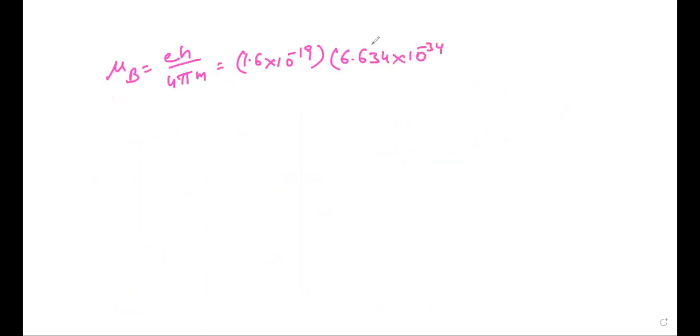What is the equation for mu B? Mu B is equal to E h by 4 pi m, where E is the charge of the electron, 1.6 into 10 power minus 19 coulombs, h is Planck's constant, 6.634 into 10 power minus 34 joule second, whole by 4 into 22 by 7 into m, the mass of the electron, 9.1 into 10 power minus 31 kg.